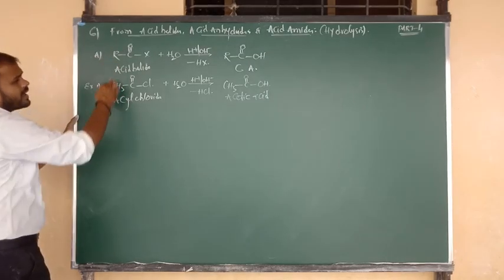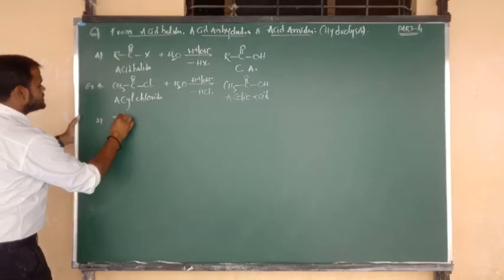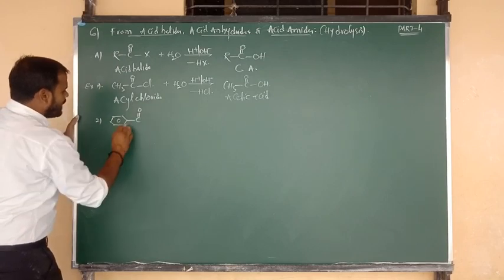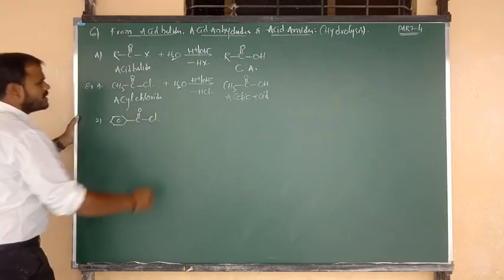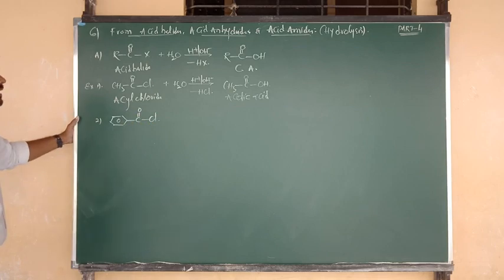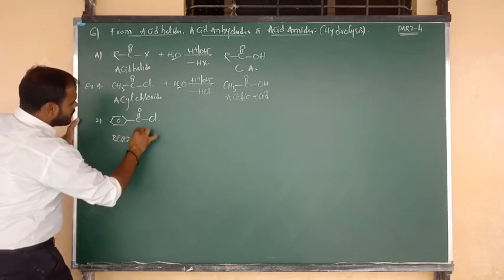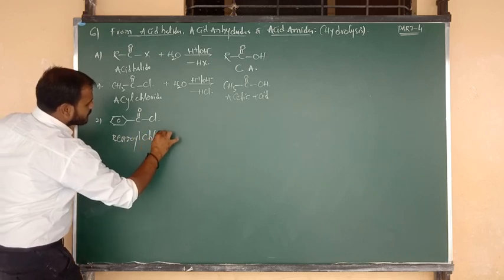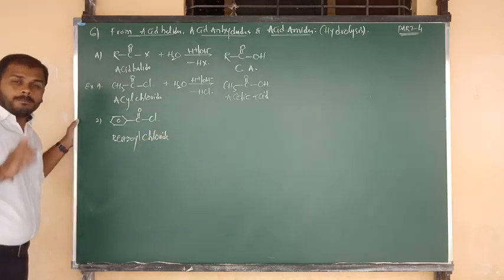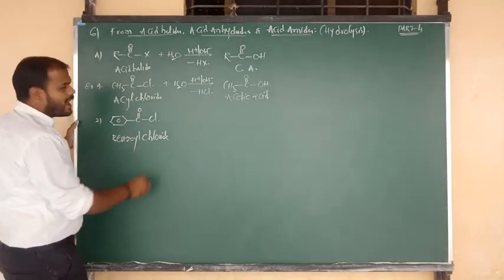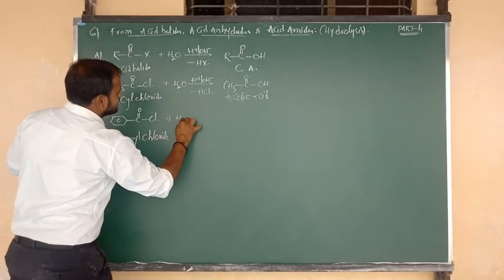In the place of R I am going to write benzene, so C6H5, or you can write benzene directly, bonded to C double bond O, which is bonded to Cl. What is the name of this compound? Benzoyl chloride. Which chloride? Benzoyl, not benzyl. Okay, beta. Benzoyl chloride upon hydrolysis.